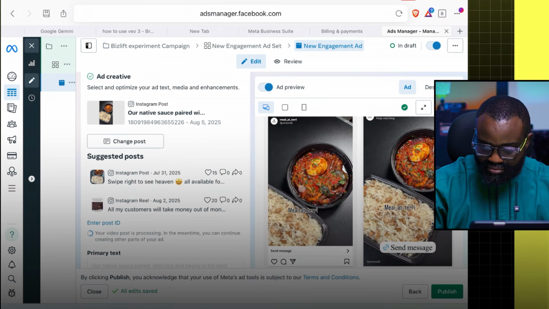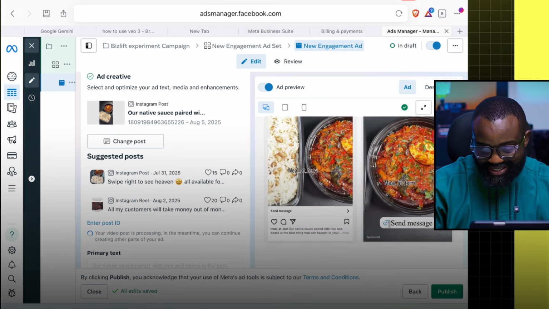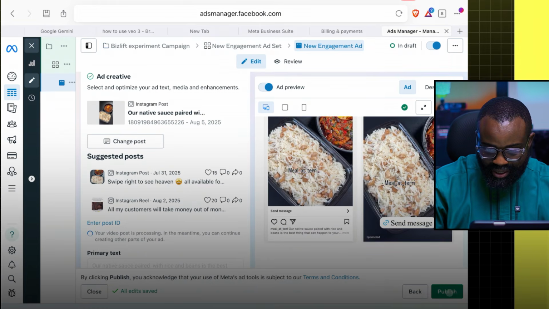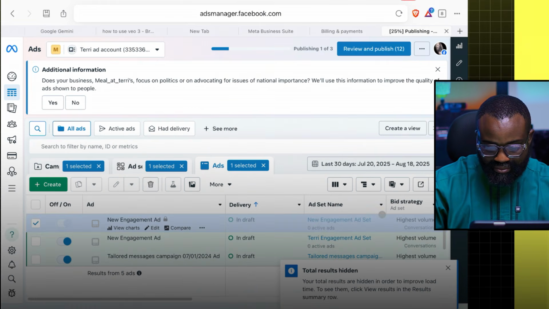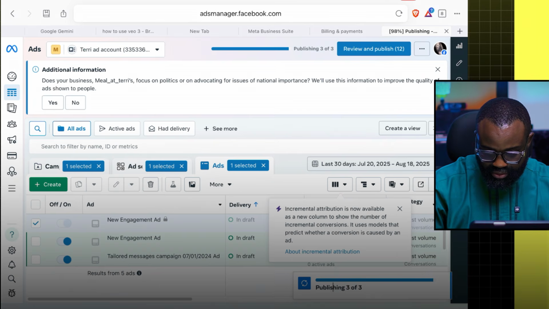Okay, so you can see, looking good, right? People should be able to buy this thing just by seeing it, right? So now let's publish this one. I'm going to publish this ad. Can you see it's publishing already? So publish that ad, then we'll fund the account as well to start running.